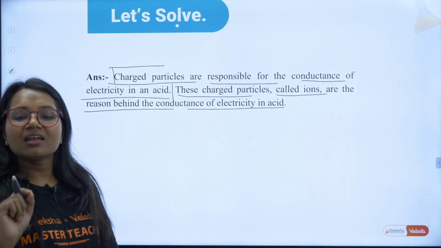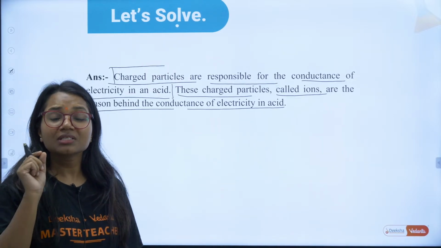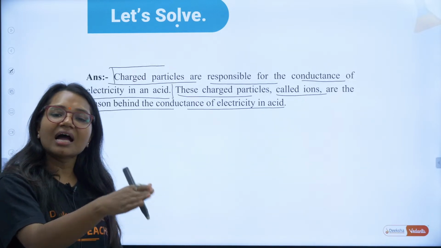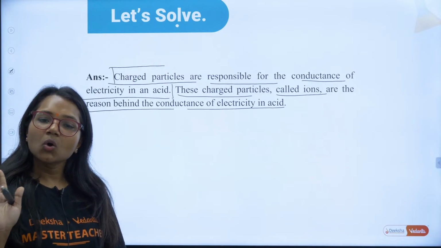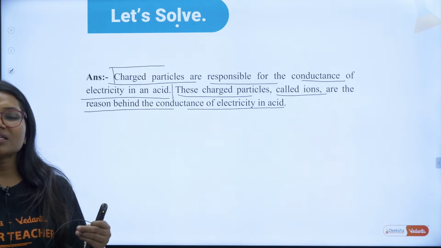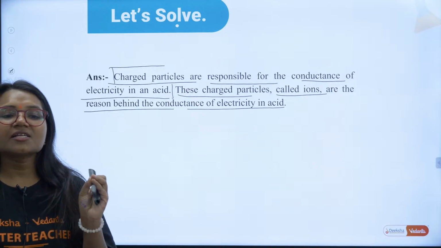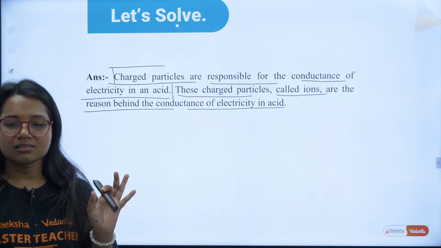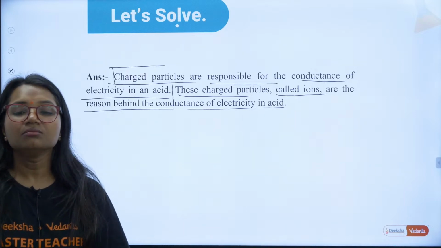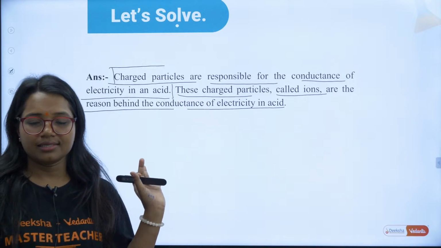Why does acid in water conduct electricity? So what are you going to write? Charged particles are generated. How? In the form of cation and anion. Correct? Will you be able to write the answer if it comes in the exam? Charge is responsible for conductance. So when we put acid in water, it generates charge, positive and negative. And that's why it conducts electricity.